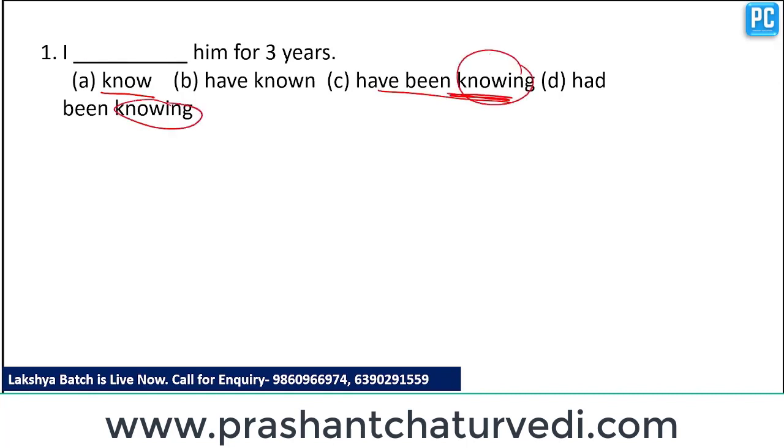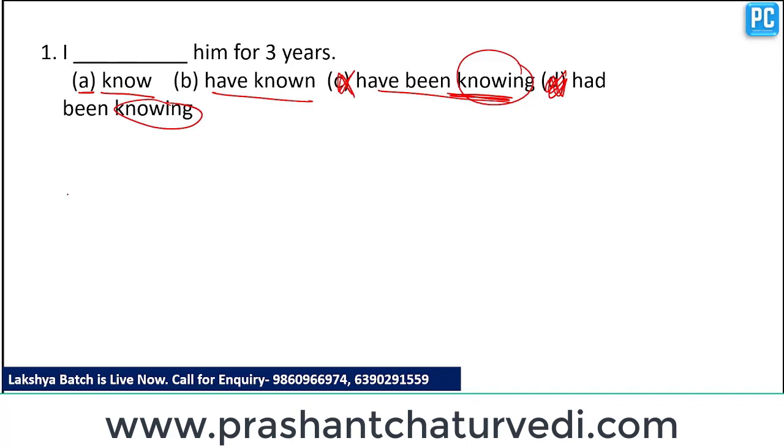So it is not accurate according to the rules of grammar or rules of tenses. So these 2 options should be eliminated, and option A or option B should be the right option. Now we have to decide which one is the right option.